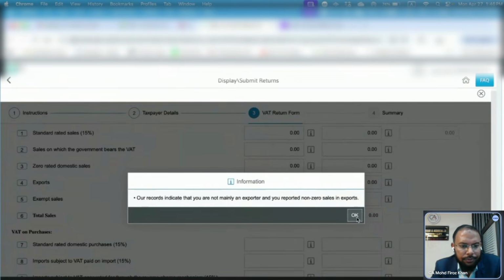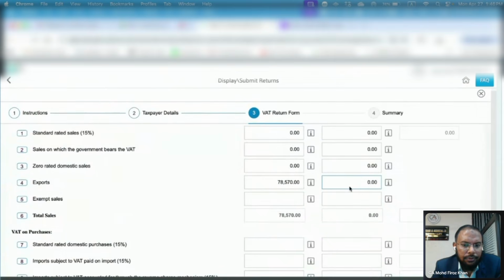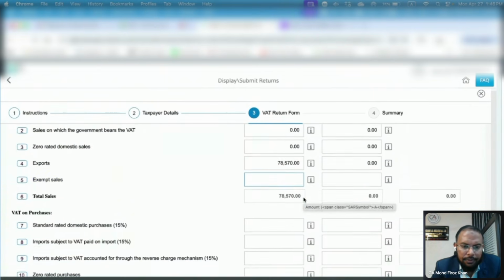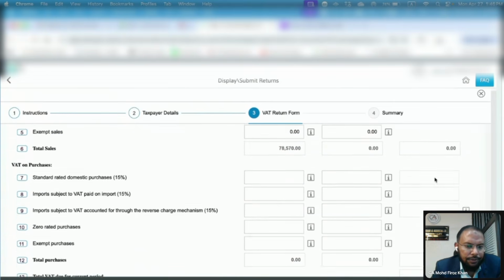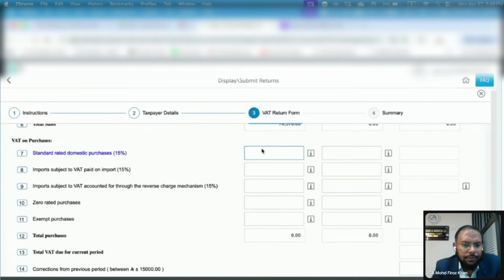Right, 0. What is this? This records the adjustment. Exempt sale will be 0, and this will be 0. Okay, today this is 0. Yes, this is 0.